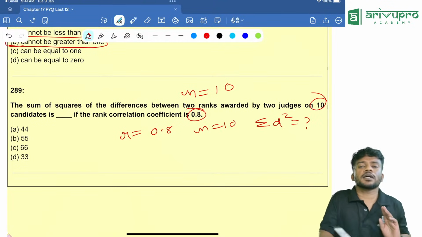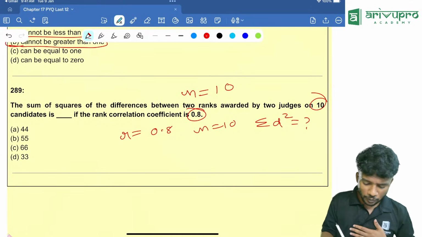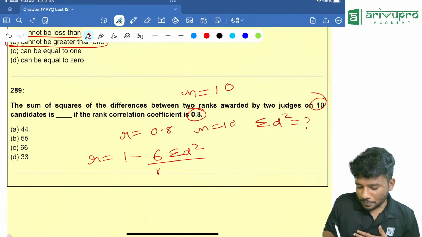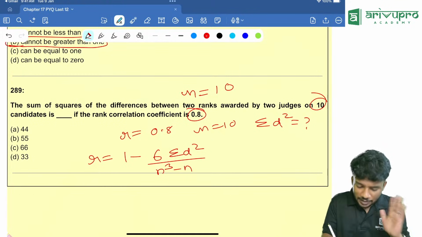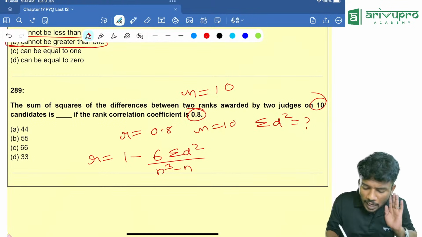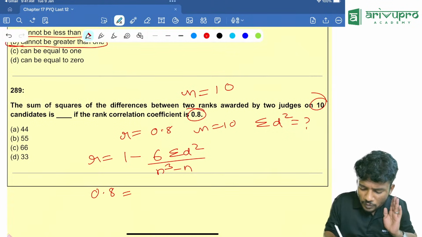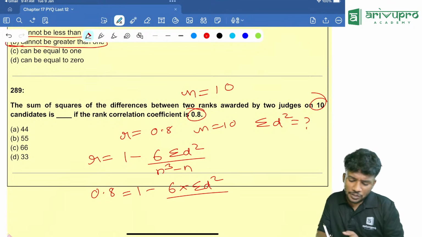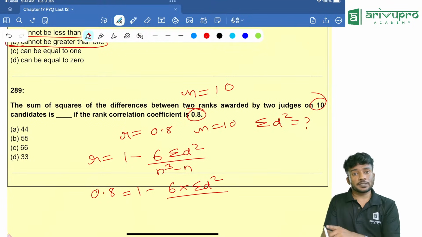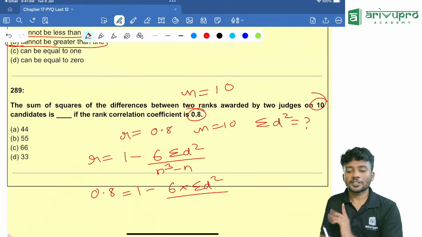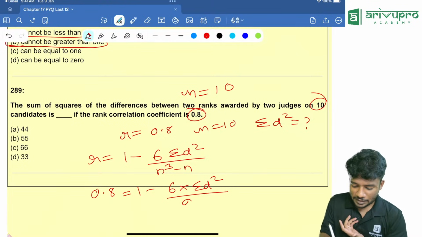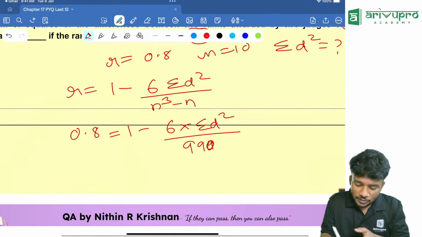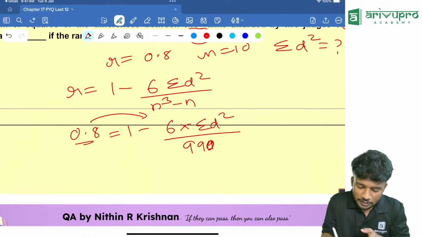Sigma d square, they are asking. People, what formula do we know? r is equal to 1 minus 6 sigma d square divided by n cube minus n is the only formula I know. So r is how much? 0.8. 1 minus 6 into sigma d square divided by n cube minus n. n is 10, so 10 cube is 1000. 1000 minus 10 is how much? That is 990. Now people, take this to the other side and 0.8 to the other side.